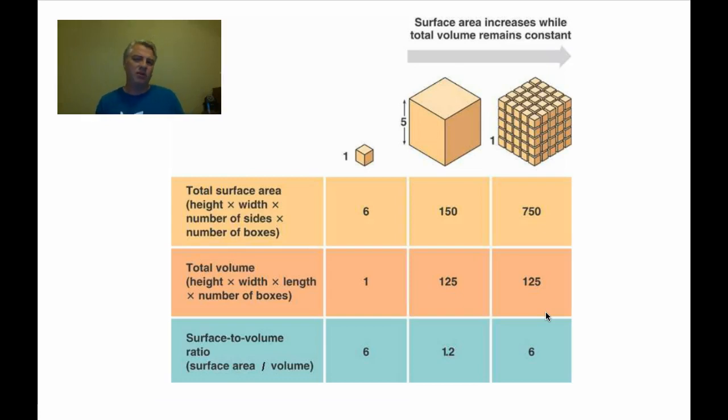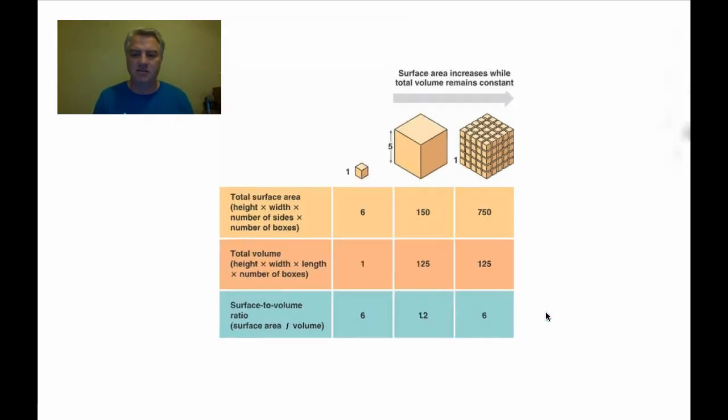Just because you have really large animals, like a blue whale, doesn't mean they have really big cells. Blue whales have the same size cells that we have. They're just going to have more of them. So that's a little bit about the importance of cell size.